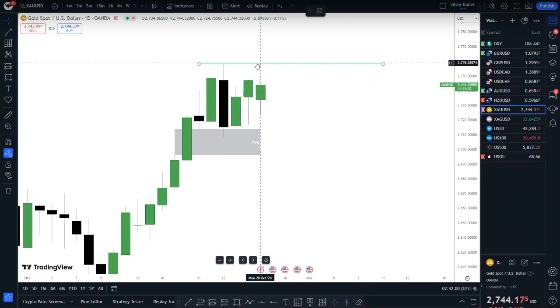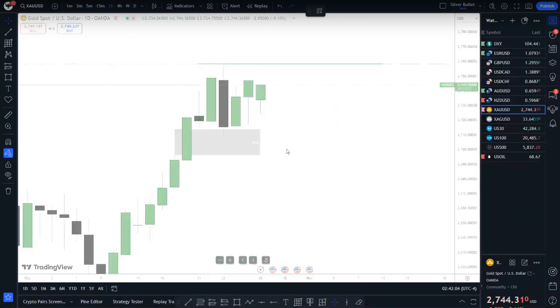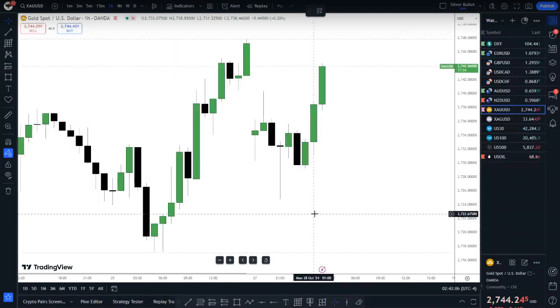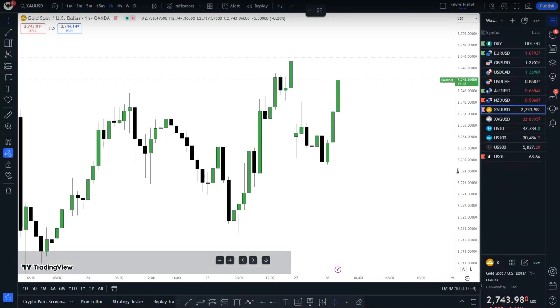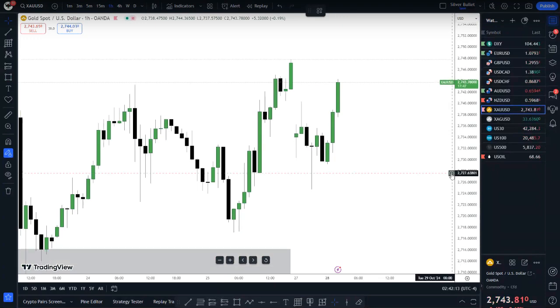So with liquidity to the upside, I think there's something here on the 4-hour chart or hourly chart. Let's go down to the hourly chart. Oh, damn right, there is something on the hourly chart. Yes. Again on the hourly chart here, so here we are. One thing I love about gold, guys, is that it always takes out liquidity first before it does what it has to do.